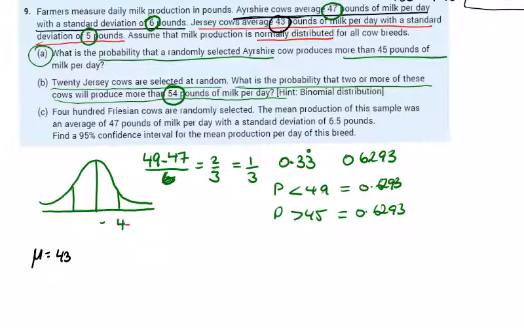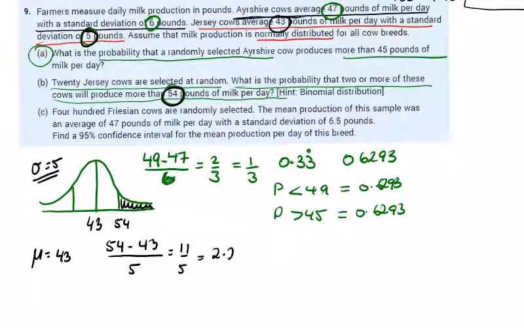Going to use the same table here. Average of 43. Standard deviation is 5 this time. The correct standard deviation, 5. And we're testing more than 54. Okay, so we're up here, greater than 54. So 54 tested against an average of 43 with a standard deviation of 5 is 11 over 5, or 2.2.